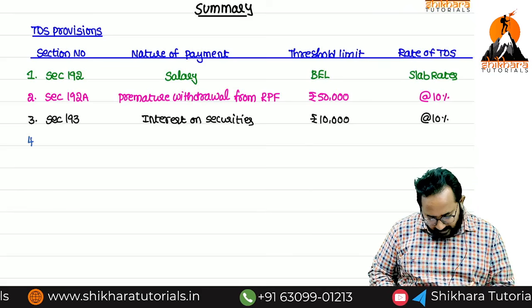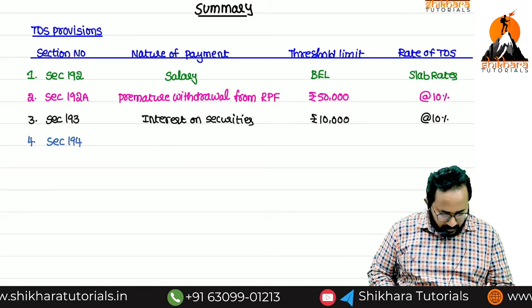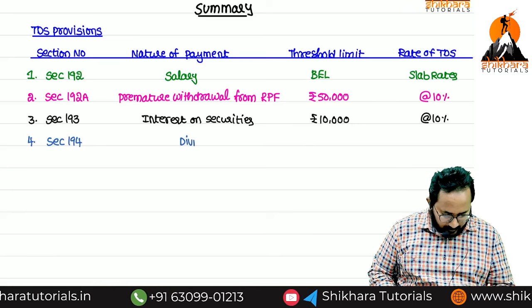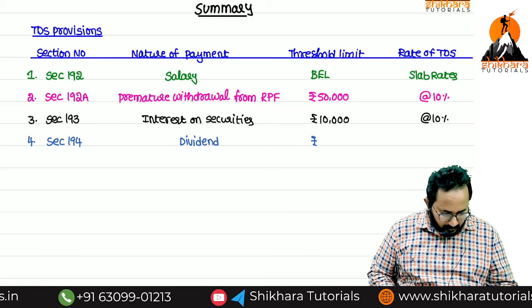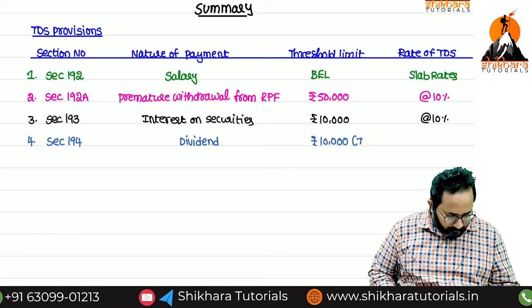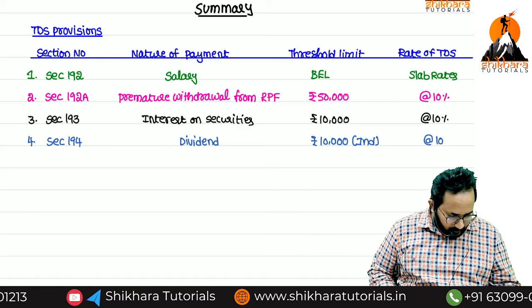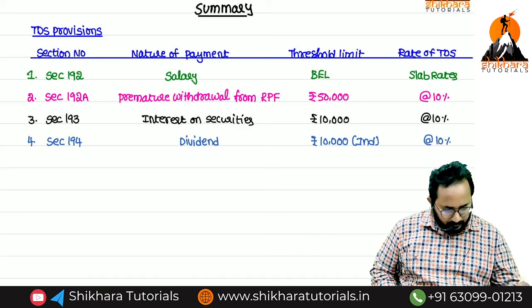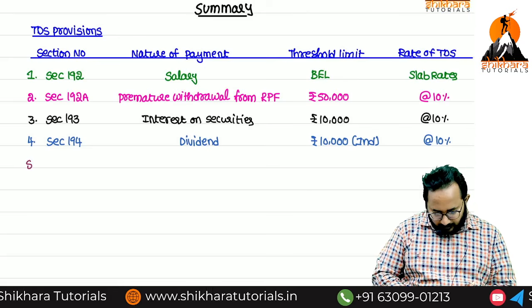Fourth, section 194. It is talking about TDS on dividend. Threshold limit is 10,000. Previously how much? 5,000. Now 10,000, only to individuals. TDS rate 10%.